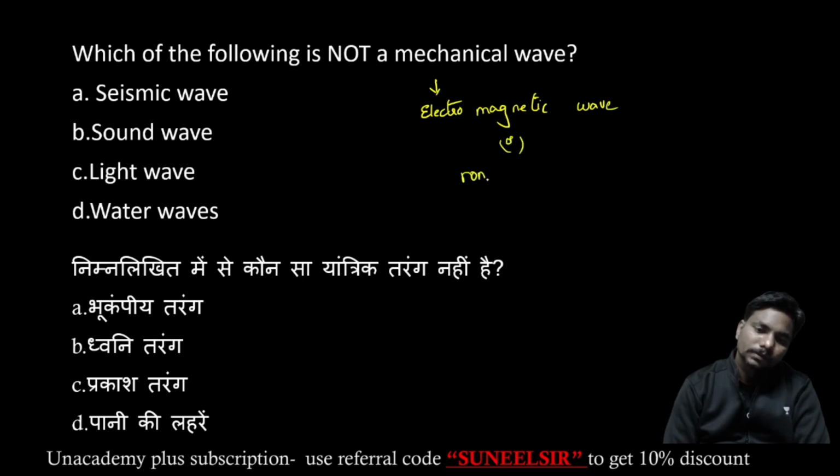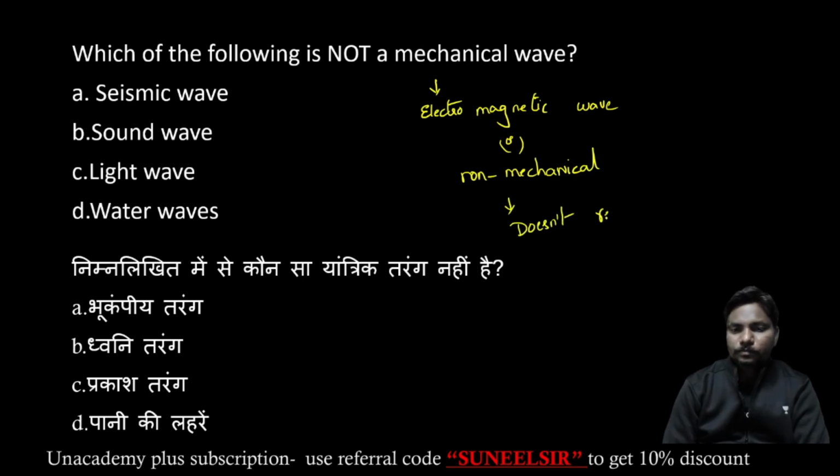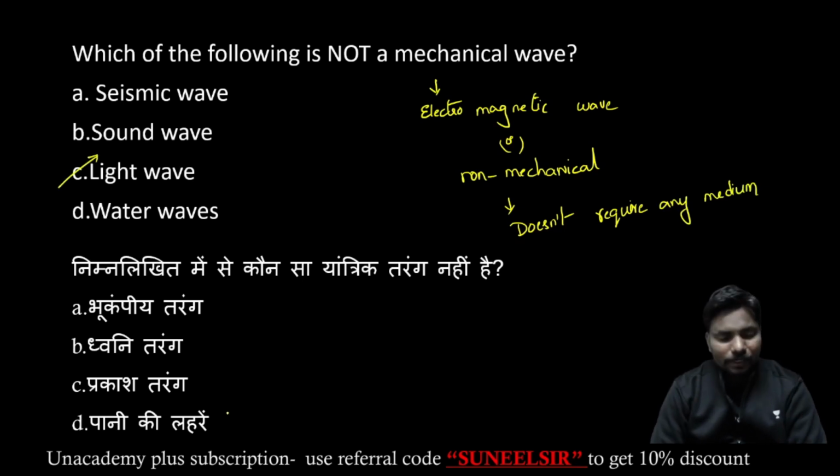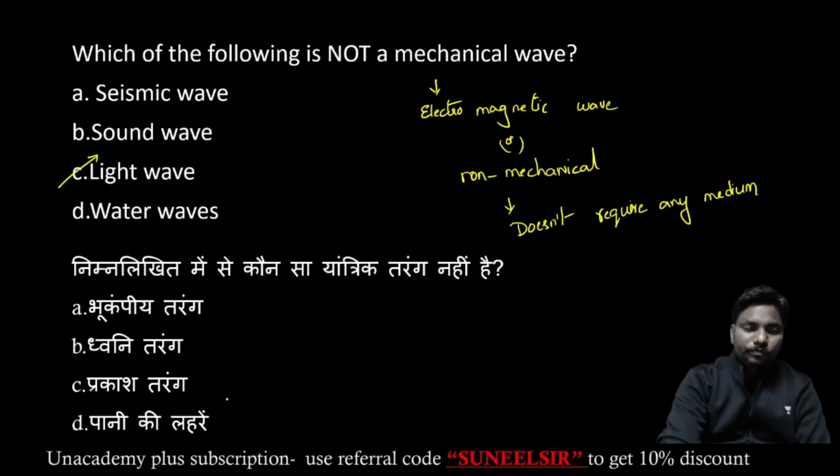That means it does not require any medium and can also travel in vacuum. Here, light wave is an electromagnetic wave. It does not require any medium. It can travel in the vacuum also. So it is not a mechanical wave.